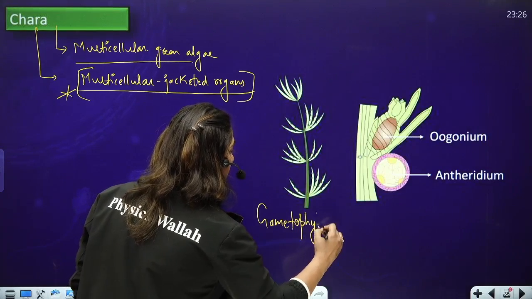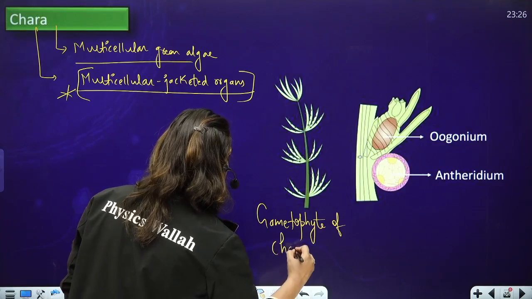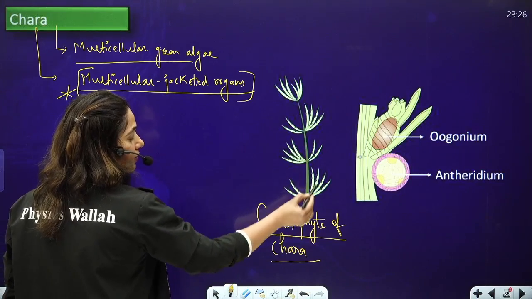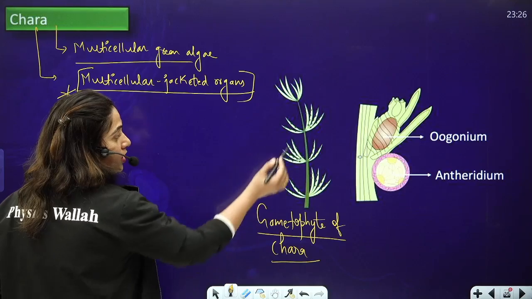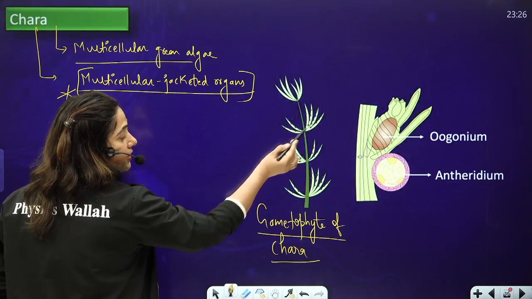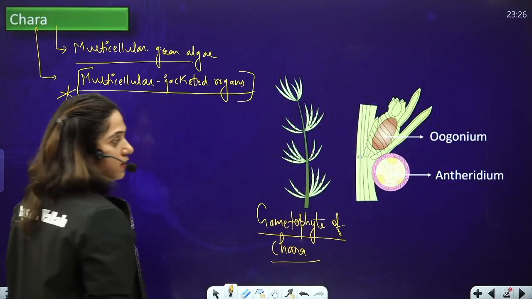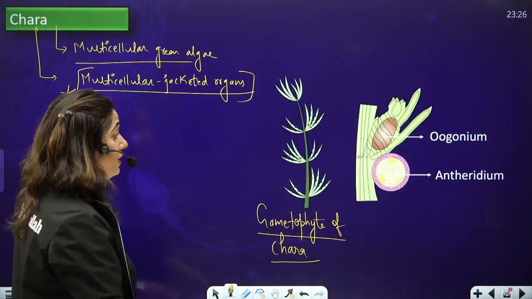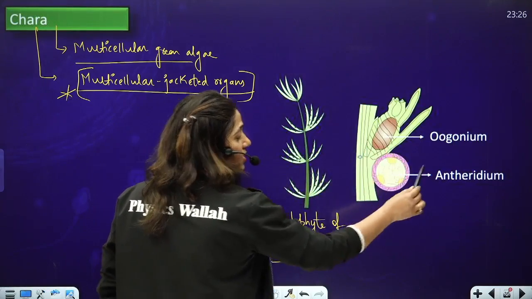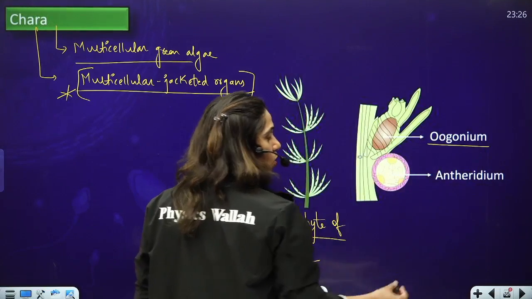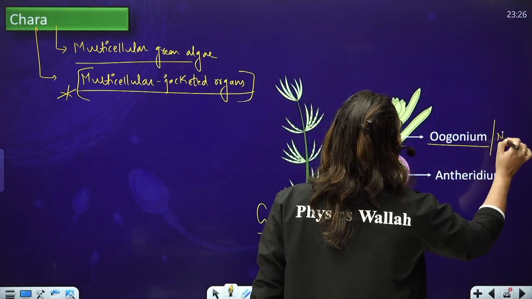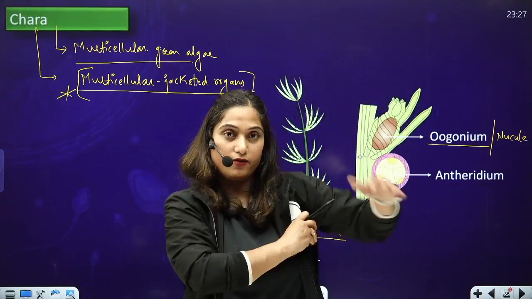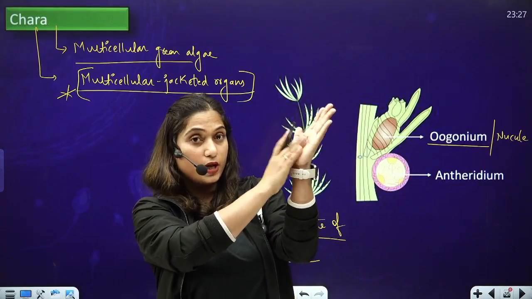This is the gametophyte of Chara, which has a sort of plant-like structure. This is the axis on which it has leaf-like structures. And when you see these leaf-like structures, they bear the sex organs on them. And this is the female sex organ, which is called oogonium or nucule. It is also called nucule. And this is on the leaf-like structure, on the upper surface.